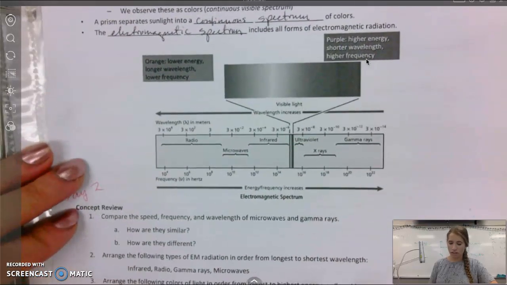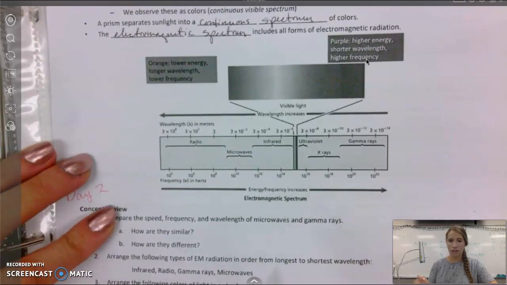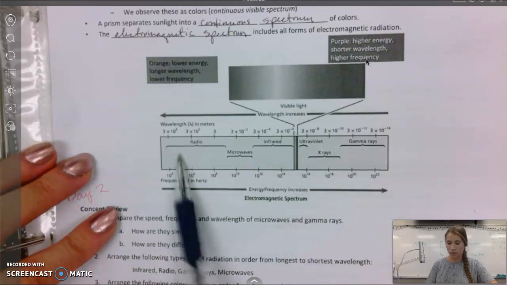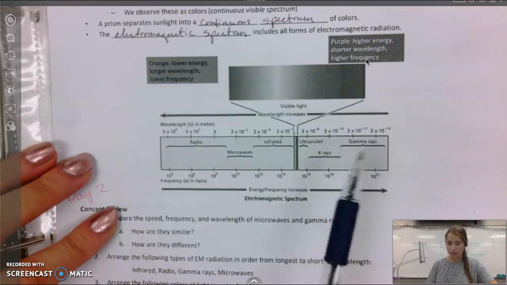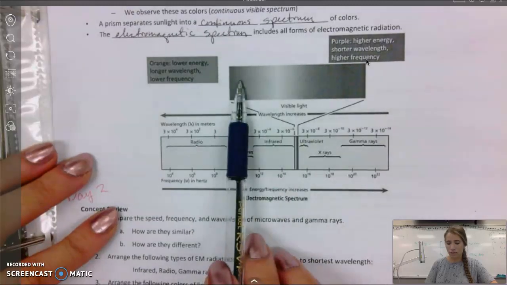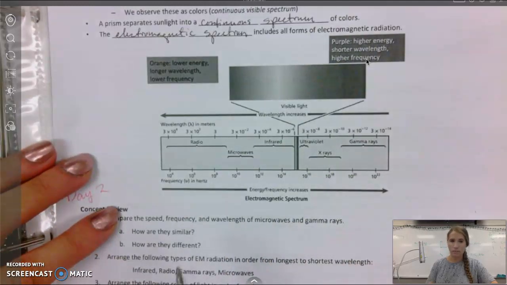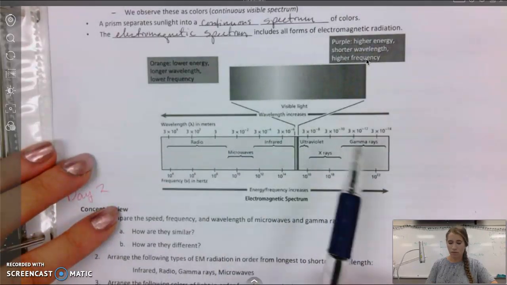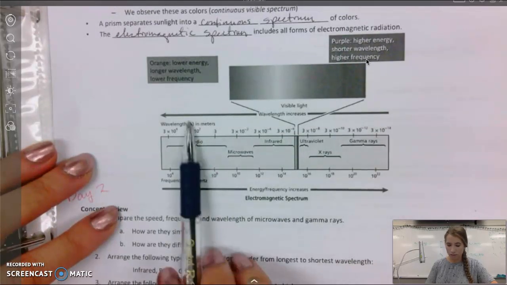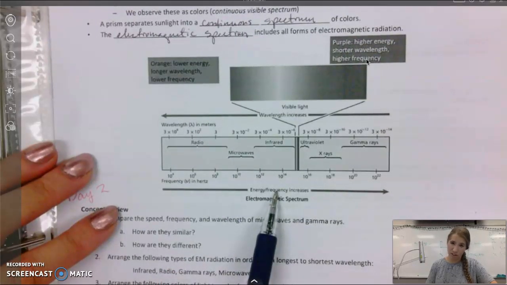Okay, here's the spectrum that I was talking about before. That electromagnetic radiation is just found on this spectrum, and it goes from radio waves to gamma, and this tiny little fraction of it here, that is visible light. So visible light is the exact same thing as a radio wave or a gamma ray. The only difference between them is the wavelength. And if we have a different wavelength, that means we have a different frequency, which means we have different energy.